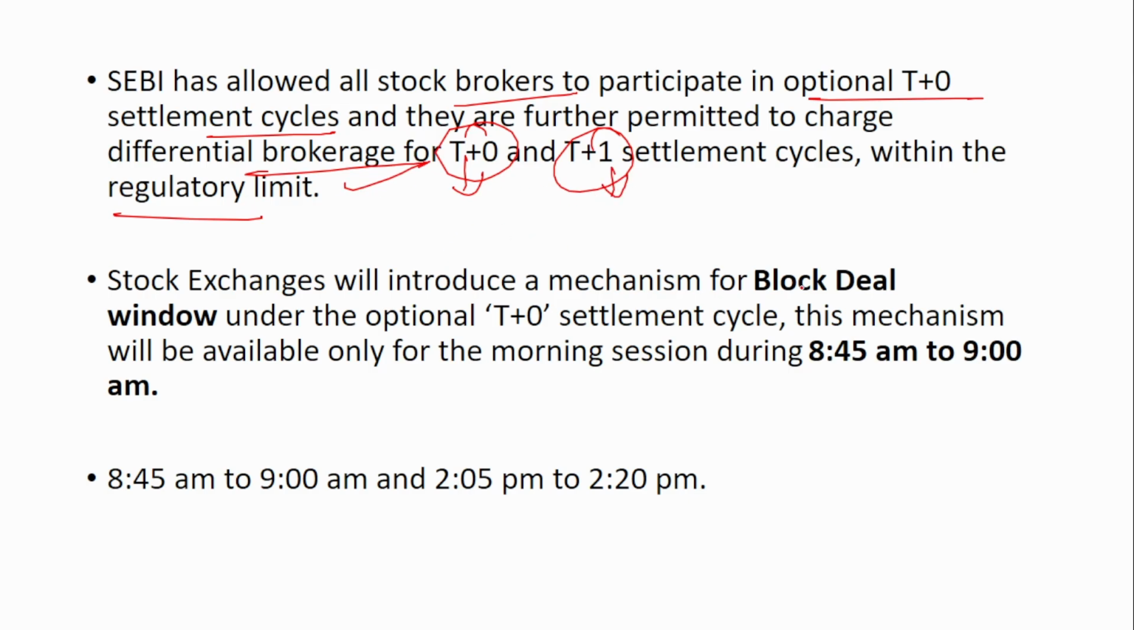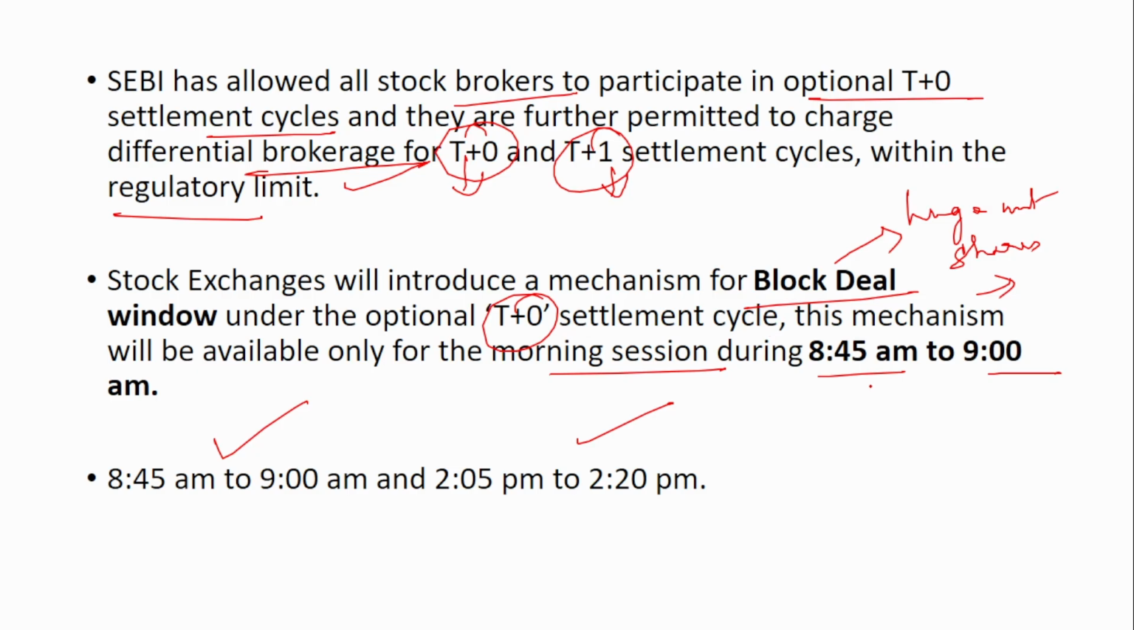The stock exchanges will introduce a mechanism for a block deal window under the optional T+0 settlement cycle. This mechanism will be available only for the morning session, that is during 8:45 to 9 am. A block deal is nothing but when they buy a really huge amount of shares from the market, then it is considered a block deal. This block deal window is open twice a day. One is 8:45 to 9 am. The other is 2:05 to 2:20. But for this T+0, it is only open in the morning, that is from 8:45 to 9 am.